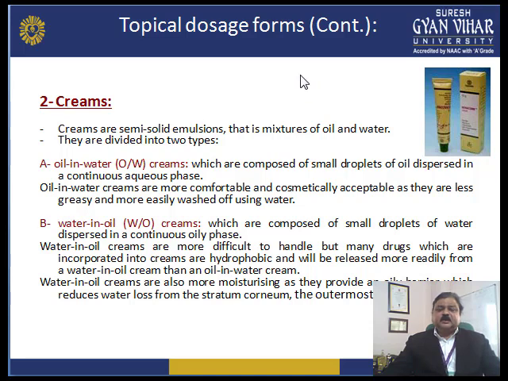Then coming to creams, which are commonly used. Cold cream is one example. Creams are semi-solid emulsions, that is, a mixture of oil and water. They are divided into two types: oil in water creams and water in oil creams. Oil in water creams are composed of small droplets of oil dispersed in a continuous aqueous phase, depicted as oil in water.